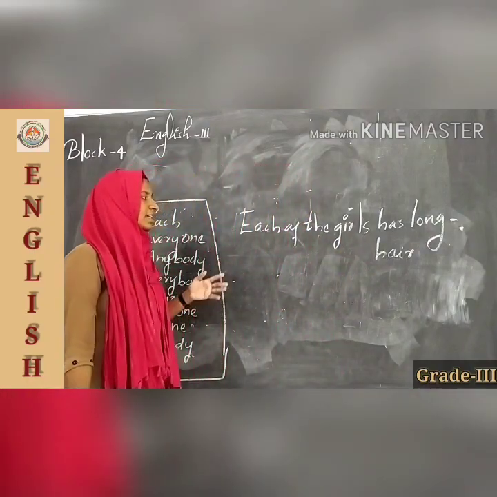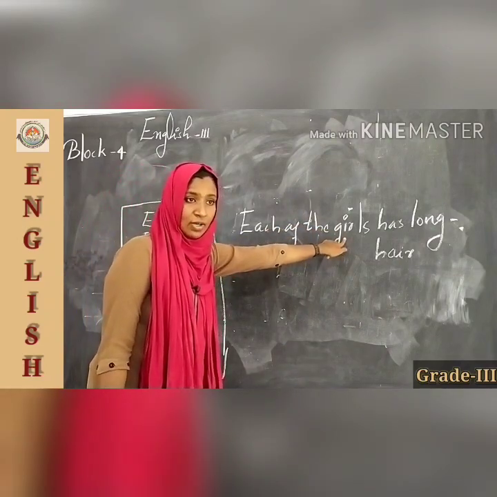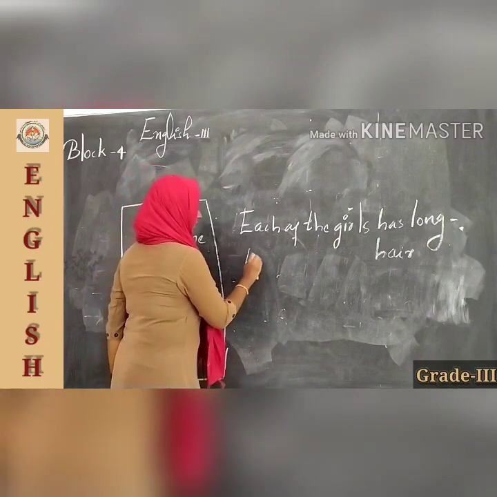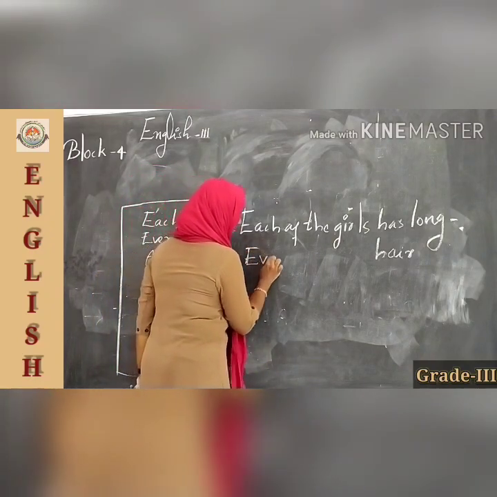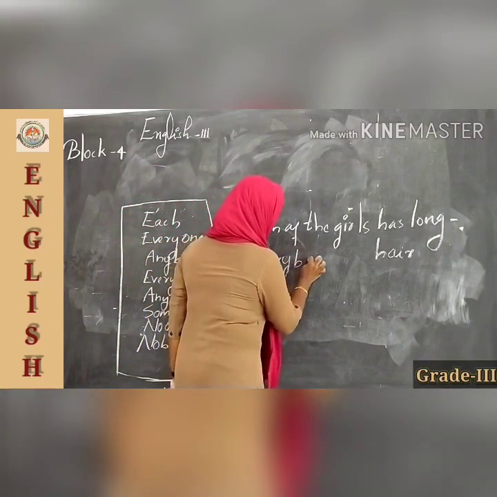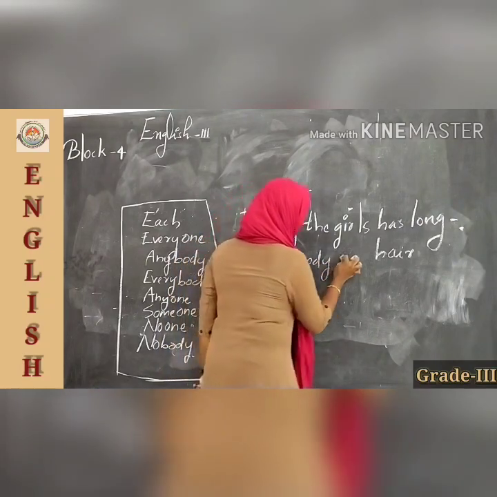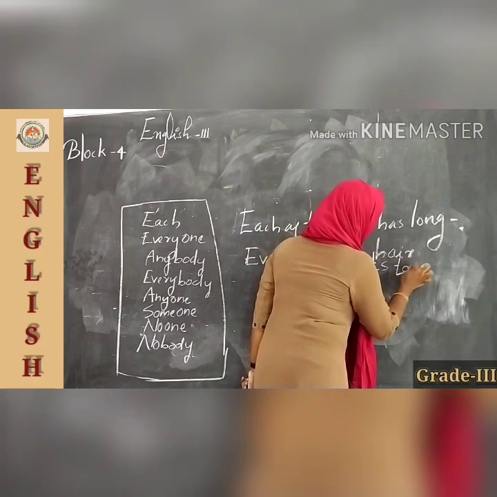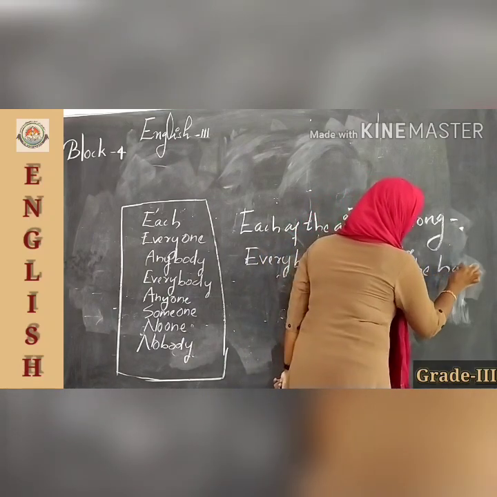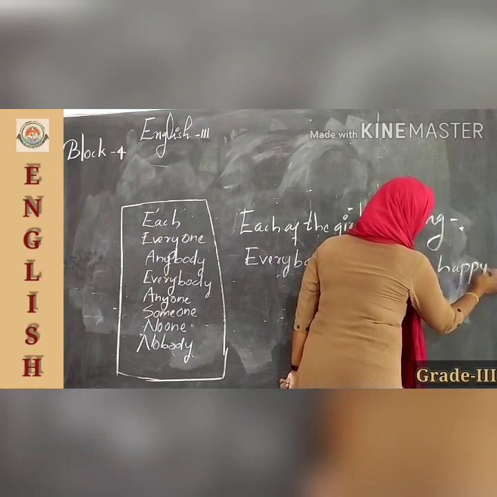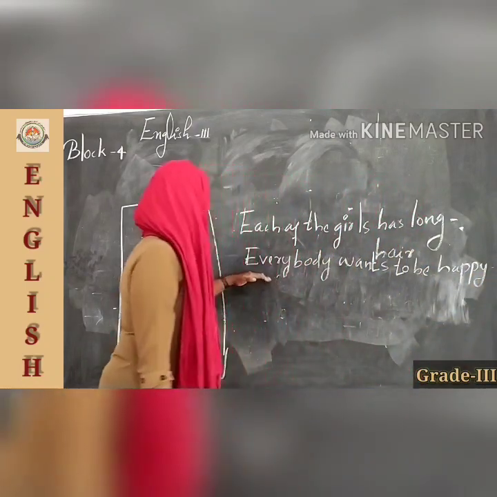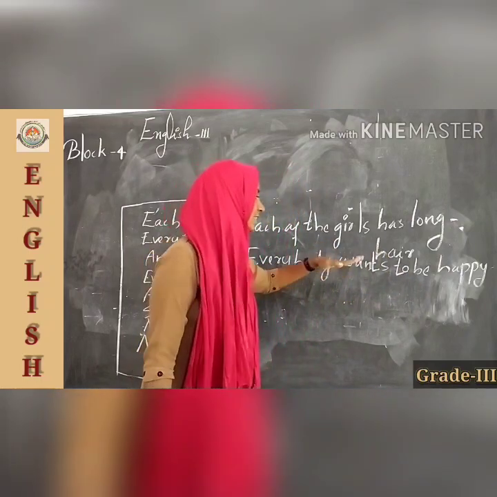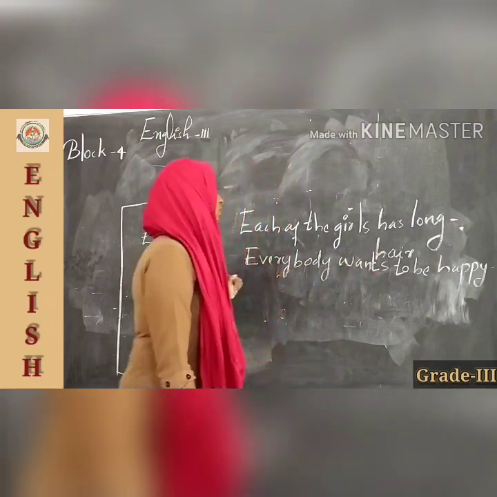Yes, this word is singular. Another example: everybody wants to be happy. That means everybody wants to be happy. That means this word is singular.